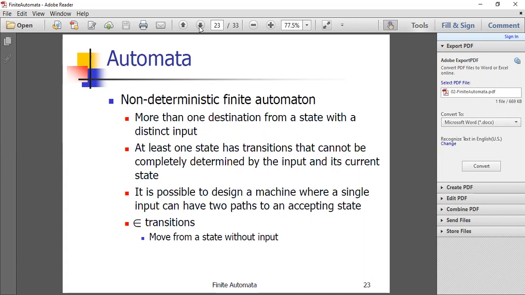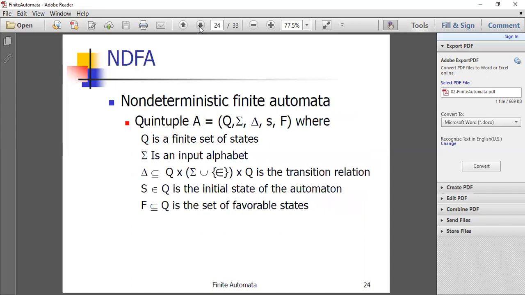At least one state has its own transition that cannot be completely determined by the input and its current state. It is possible to design a machine where a single input can have two paths to an accepting state. It is also possible to have null transitions. It moves on a null transition, on epsilon. It can move from a state without any input. We can see one example.